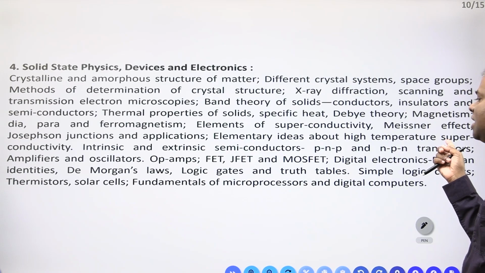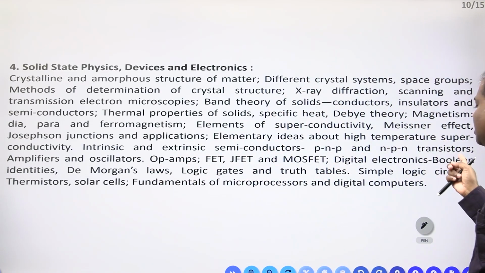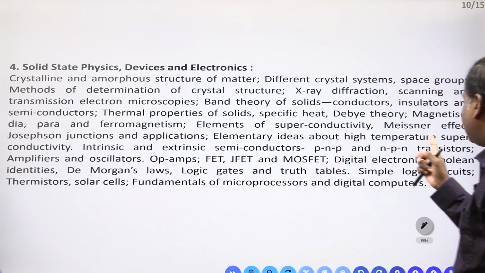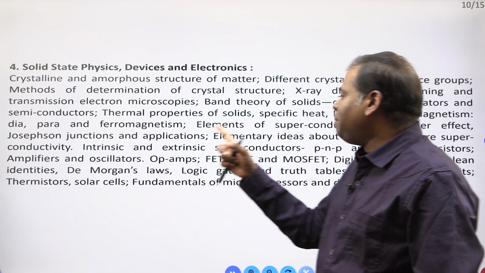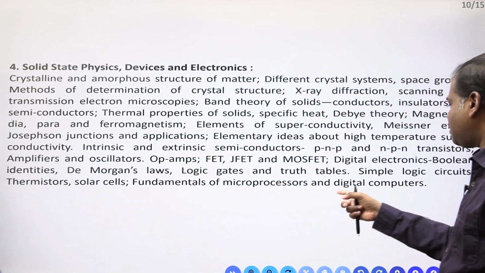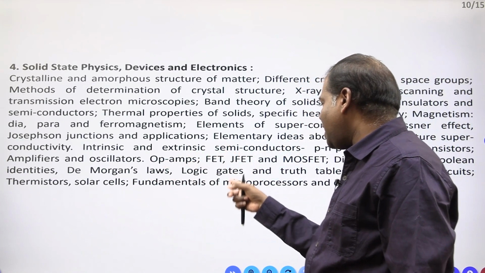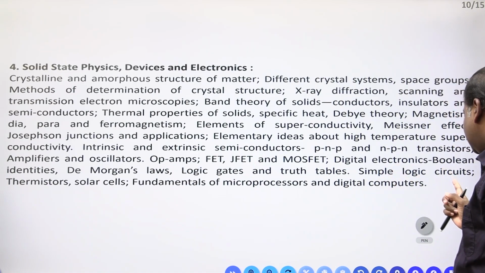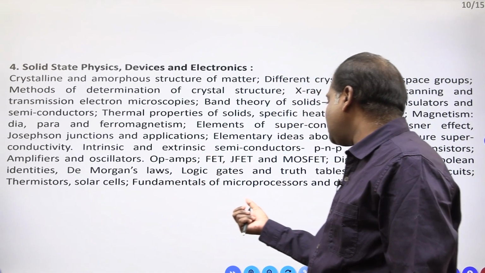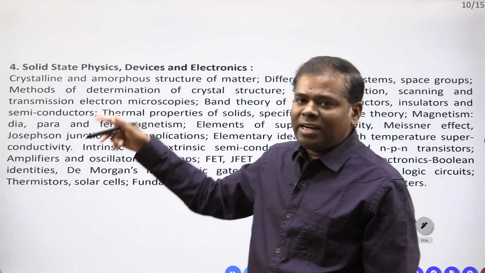theory of solids, conductors, insulators, semiconductors, thermal properties of solids, specific heat, Debye theory, magnetism, diamagnetism, paramagnetism, ferromagnetism, elements of superconductivity, Meissner effect, Josephson junctions, elementary ideas about high temperature superconductivity, intrinsic and extrinsic semiconductors, PNP, NPN transistors, amplifiers, oscillators, op-amps, FET, JFET, MOSFET, digital electronics, Boolean algebra, De Morgan laws, logic gates, truth tables, simple logic circuits, transistors, solar cells, fundamentals of the microprocessor and digital computer. They are included.